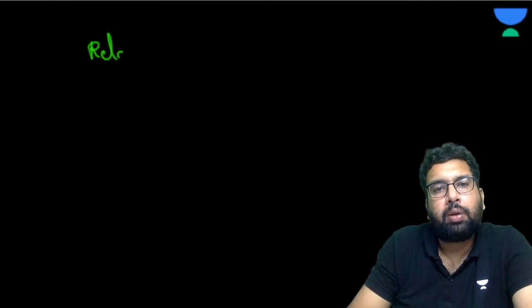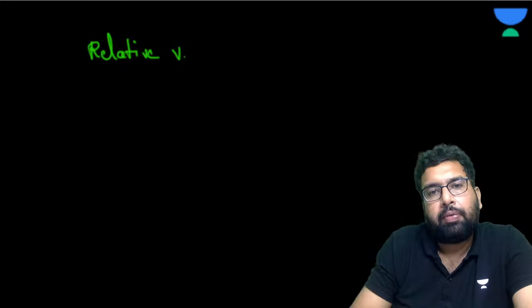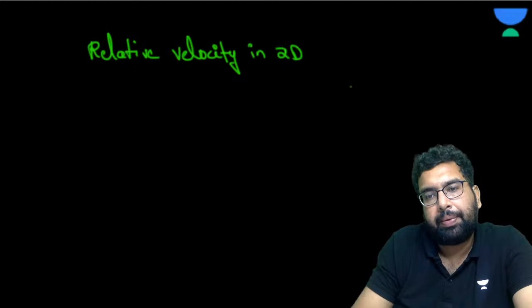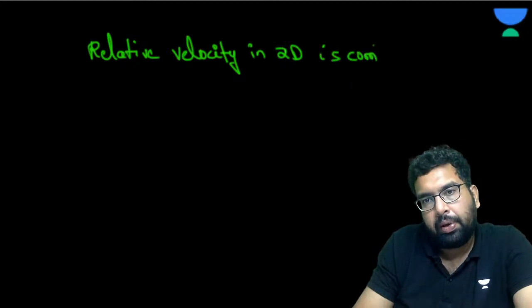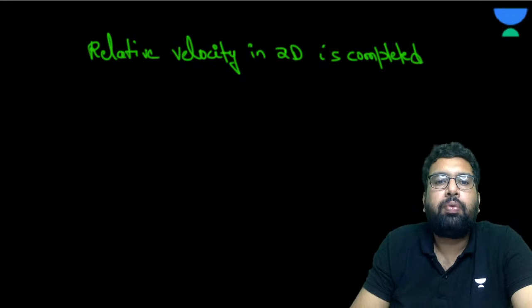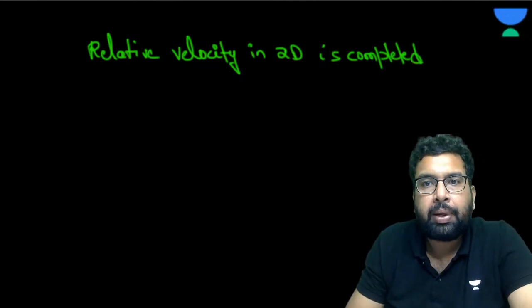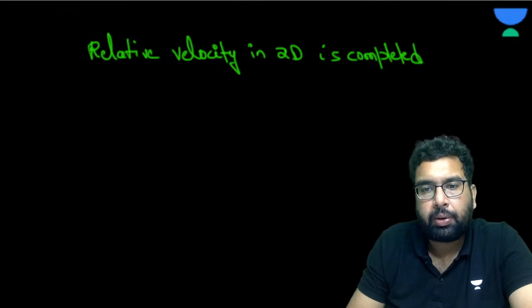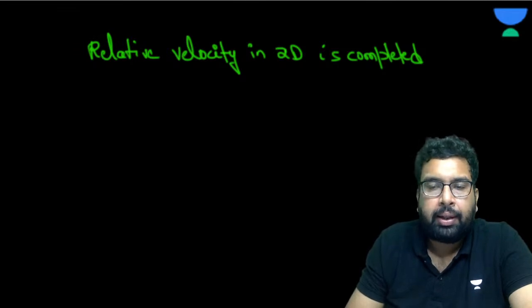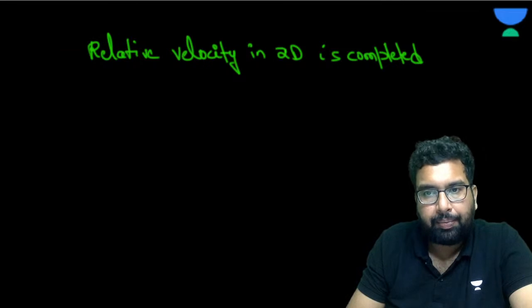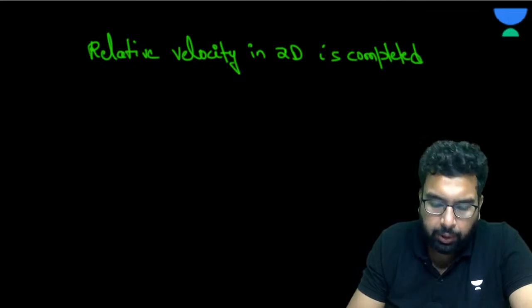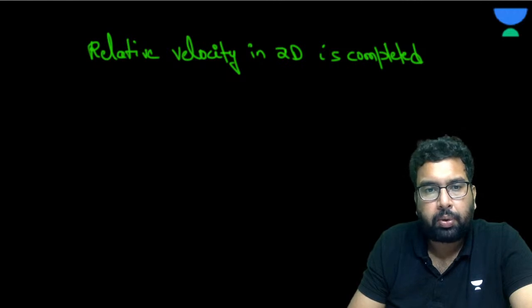So I can say now that relative velocity in 2D is also finished. Relative velocity in 2 dimensions is done, completed. Can we say so? Motion in a plane, we have only one topic that is left to be completed, and that is your circular motion. Other than that, all the topics are completed. You can solve the questions. We'll come up with question solving sessions, and in those we can obviously solve these questions.